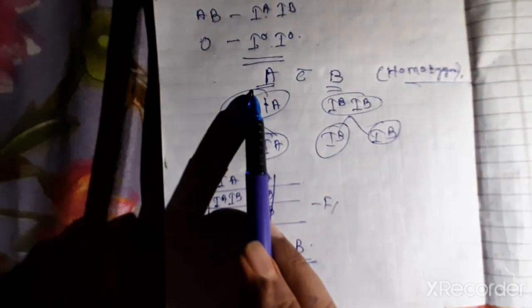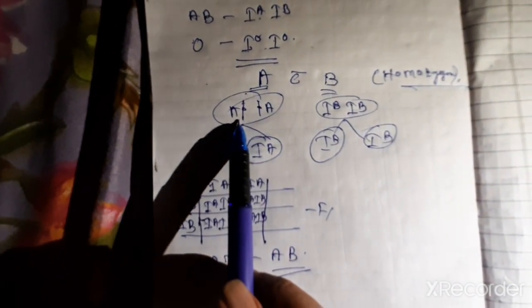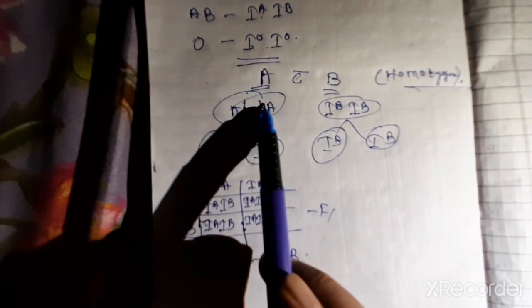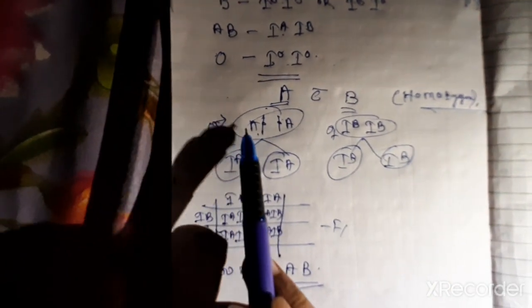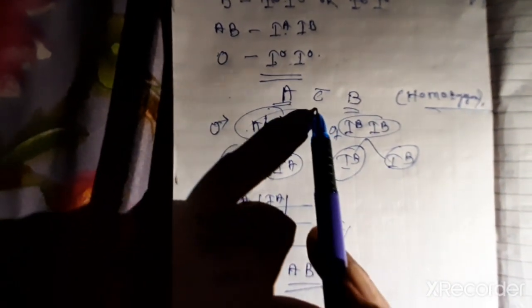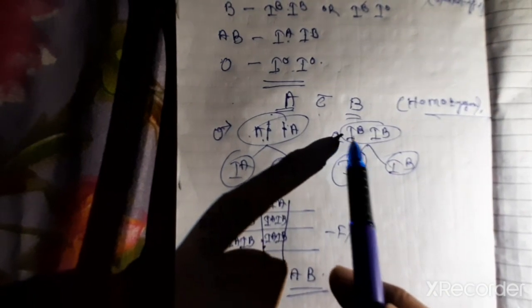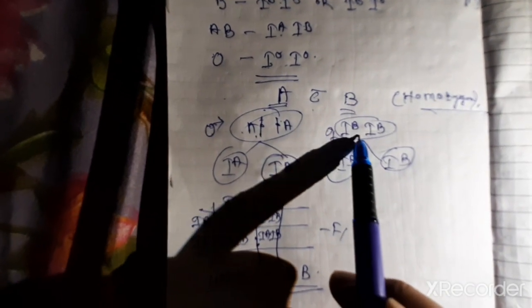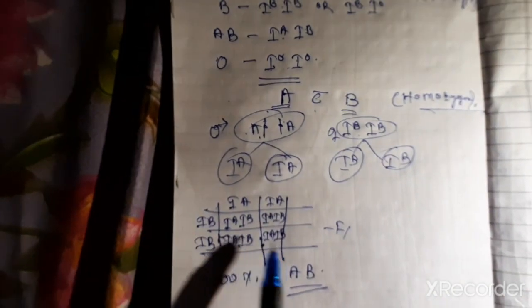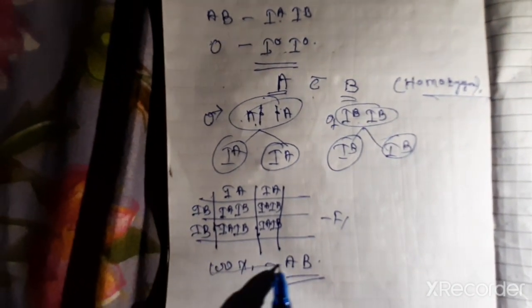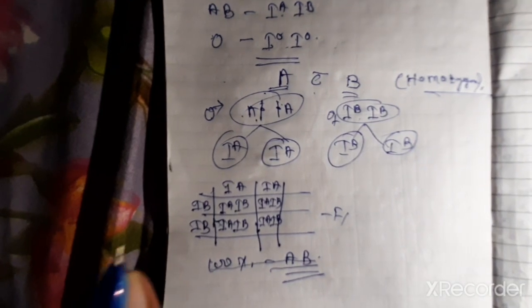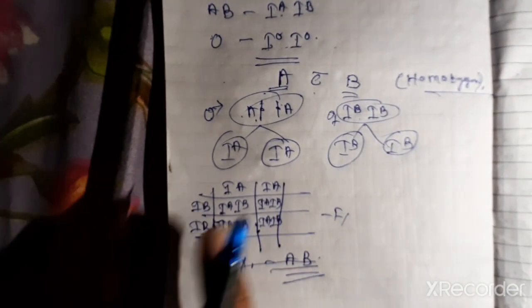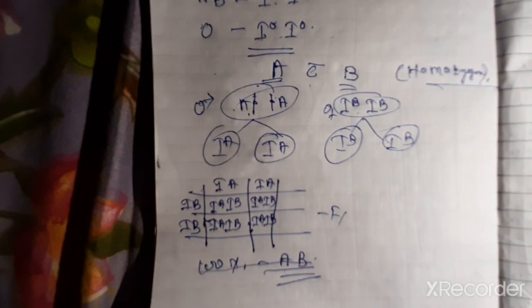100% you will get A and B blood group. Suppose homozygous blood group A parent or father, this is the male, this is female. Homozygous blood group A father that crosses with the homozygous blood group B mother, then in F1 generation all offsprings are AB blood group. Okay, you will not get only A or B, you will get AB, both characteristics, right?